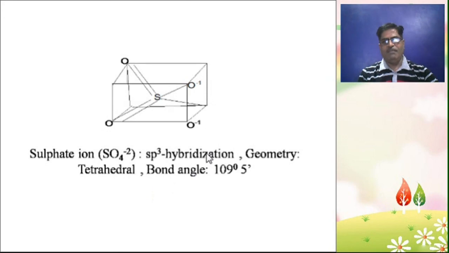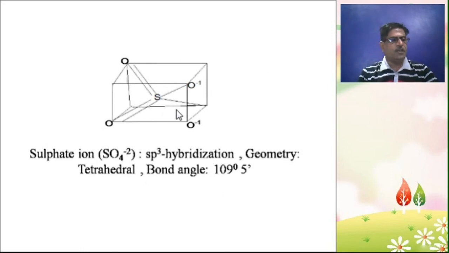In the methane molecule it is 109 degrees 28 minutes; here the bond angle is 109 degrees 5 minutes. Why is this lower than methane? Here 2 pi bonds are available in the SO4 ion. So due to multiple bonds, or pi bonds, there is a decrease in bond length. So here the bond angle is 109 degrees 5 minutes in the SO4 ion.